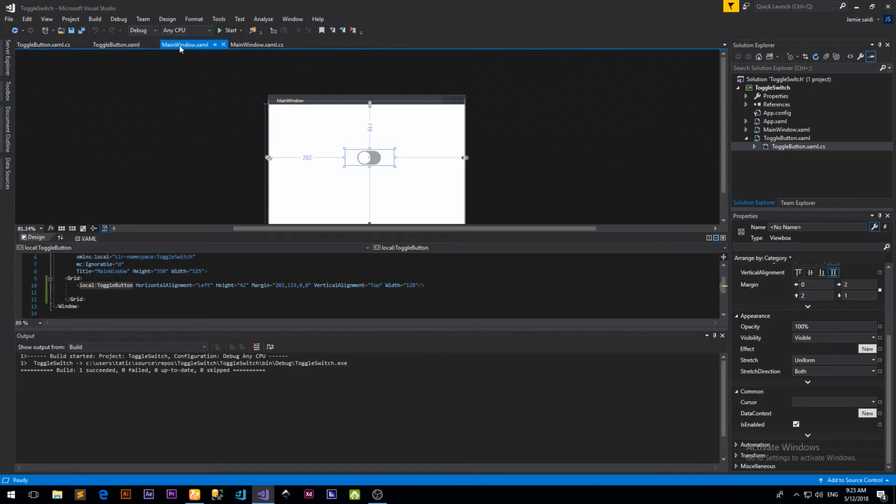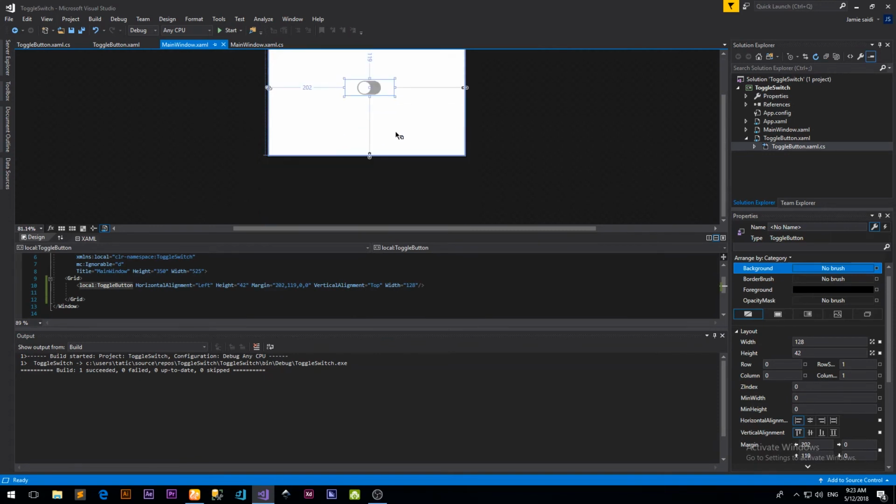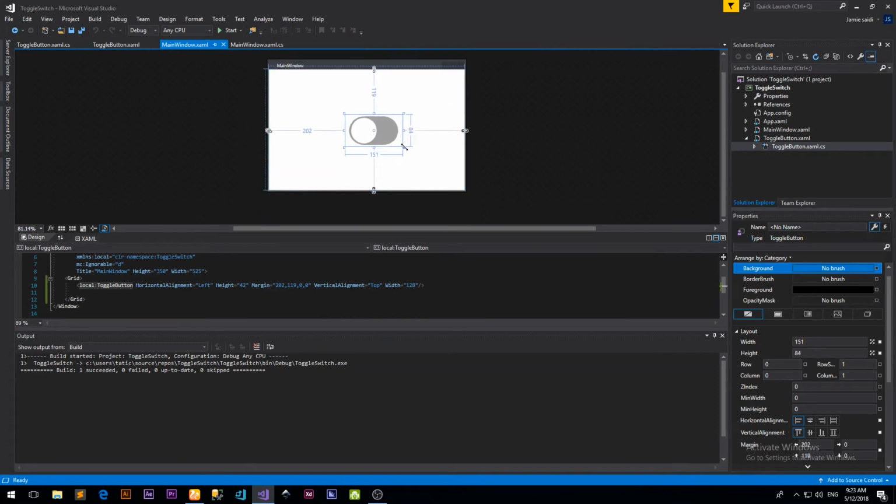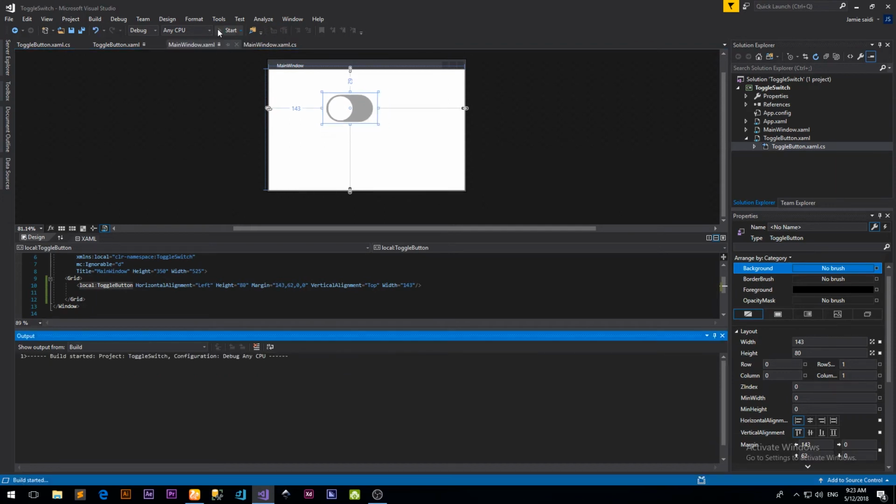Okay, our error has been corrected, so we can now resize it to the desired size. That's quite big, I guess, but anyway, let's debug and see how it works.